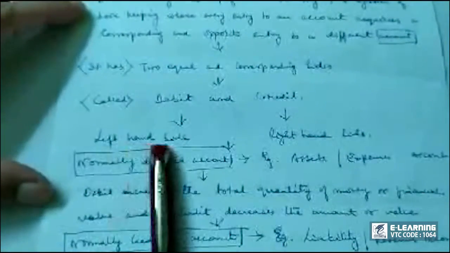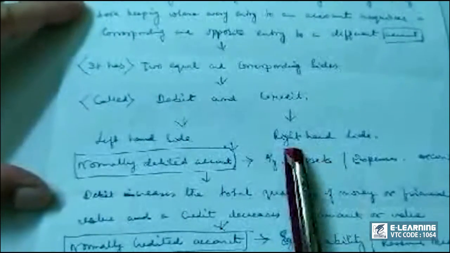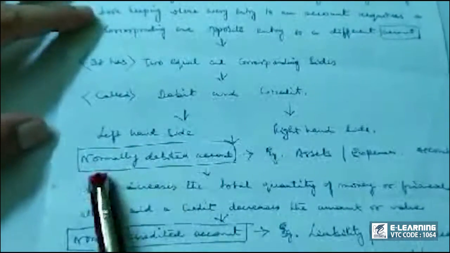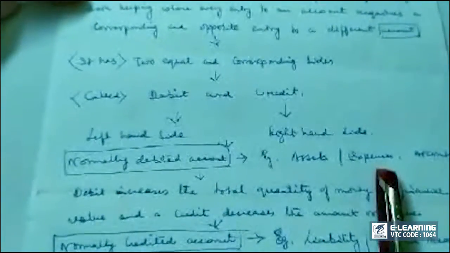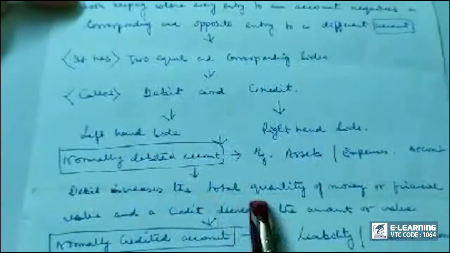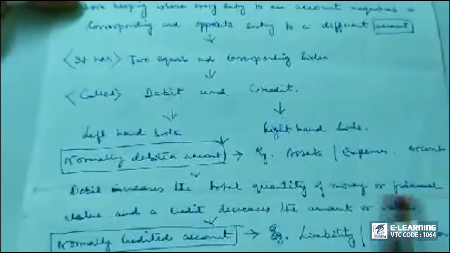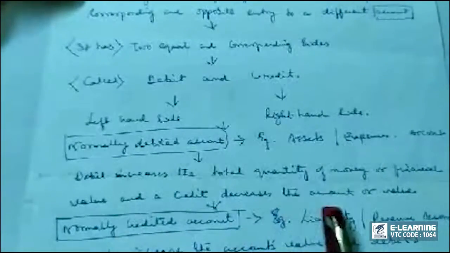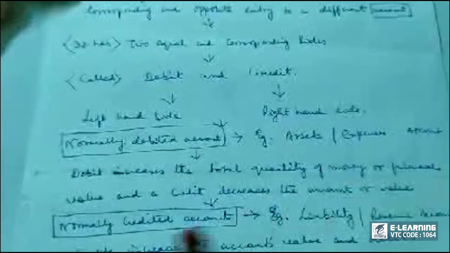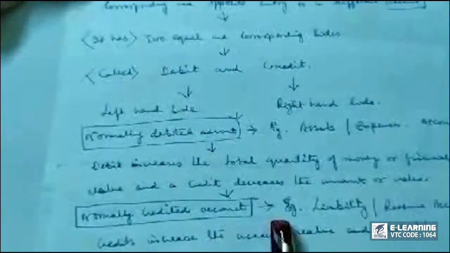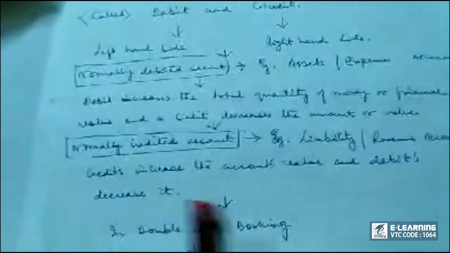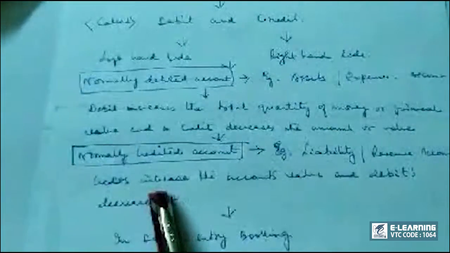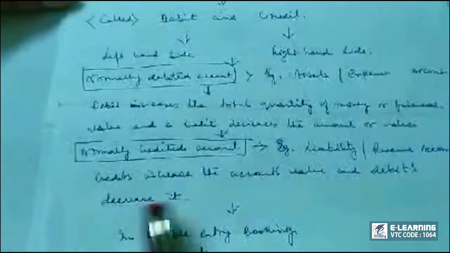Usually the left hand side of an account is called debit side and the right hand side is called credit side. Normally debited accounts are assets accounts and expenses accounts. Debit increases the total quantity of money or financial value and a credit decreases the amount or value. Normally credited accounts are liability accounts and revenue accounts. In such cases credits increase the account's value and debits decrease it.